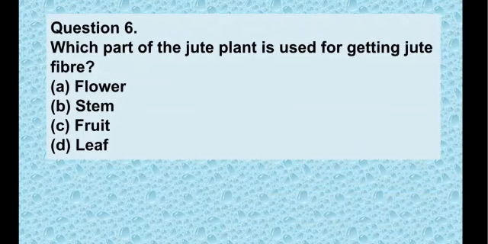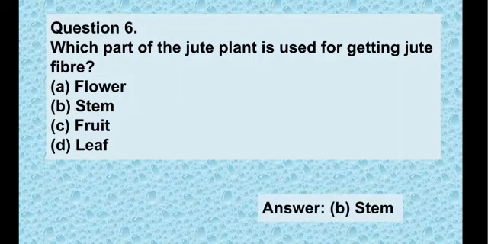Now we have question number 6. Which part of the jute plant is used for getting jute fiber? Your options are option A flower, option B stem, option C fruits and option D leaf. So which part of the jute is used to get fiber? Flower? No. Stem? Let us think. Fruit? No. Leaf? No. So what is remaining? Option B. Yes, stem. The stem of the jute plant is used for getting jute fiber.